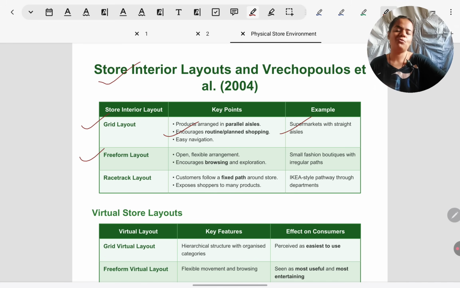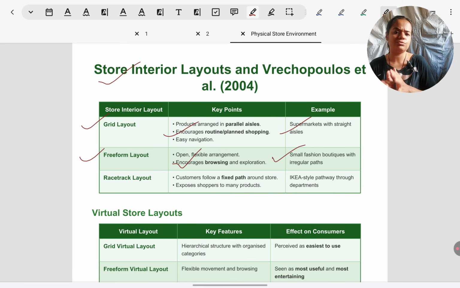Then we have free form layouts. Unlike grid layouts, these are not very planned and not very neat. So these are those layouts like we'll see in small fashion boutiques, apparel stores, or gifting shops, where the arrangement is flexible. That is the key thing. Some sections may be large, like if I go to a clothing store and they specialize in dresses, the dress section might be large. But in addition, they also keep jeans and t-shirts, but that's not their main focus. So they might devote only a small section to it.